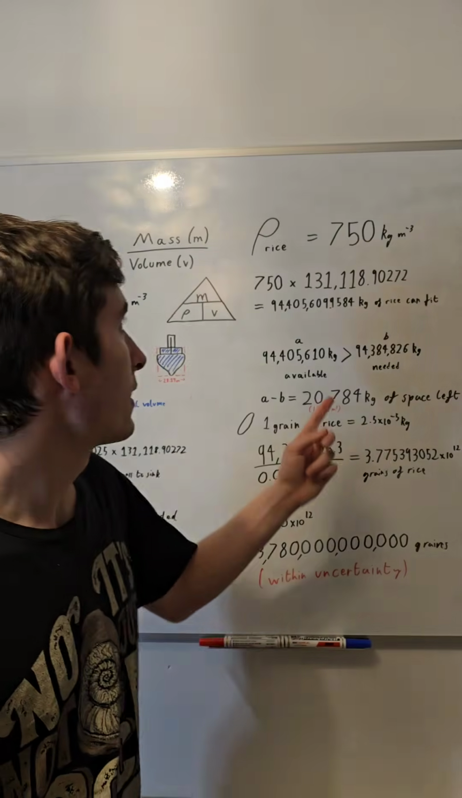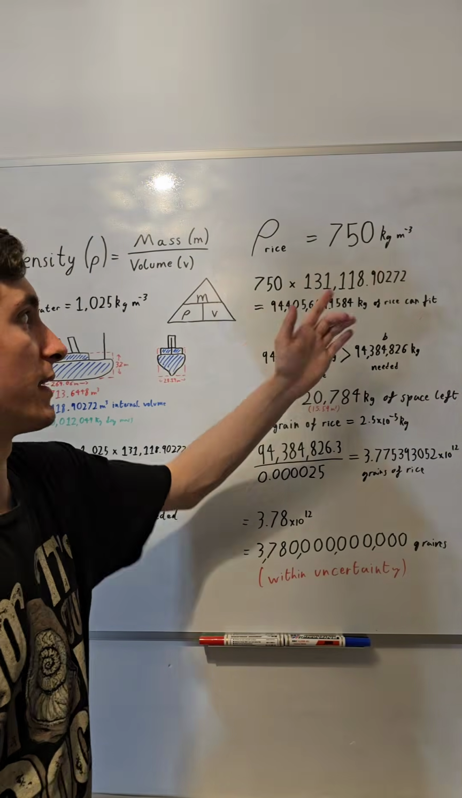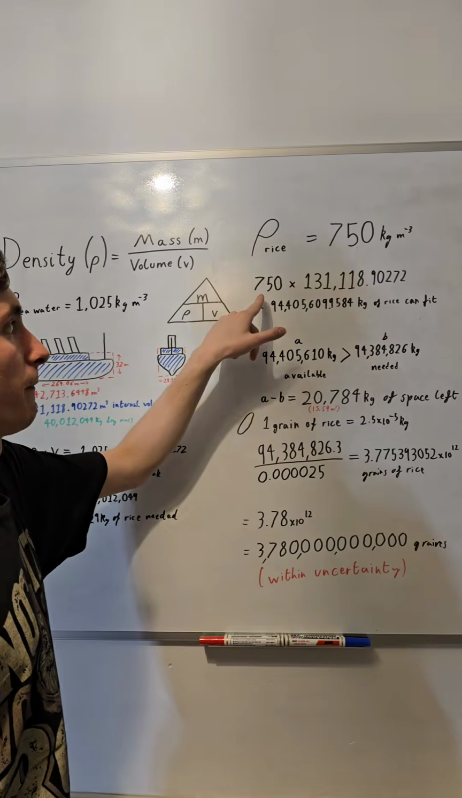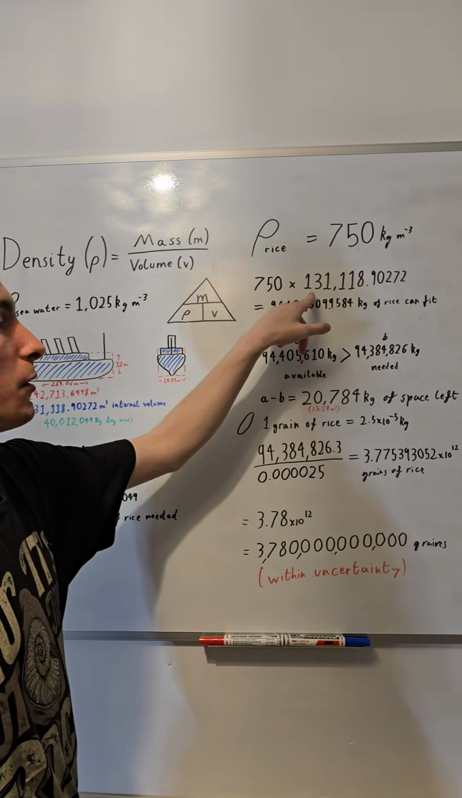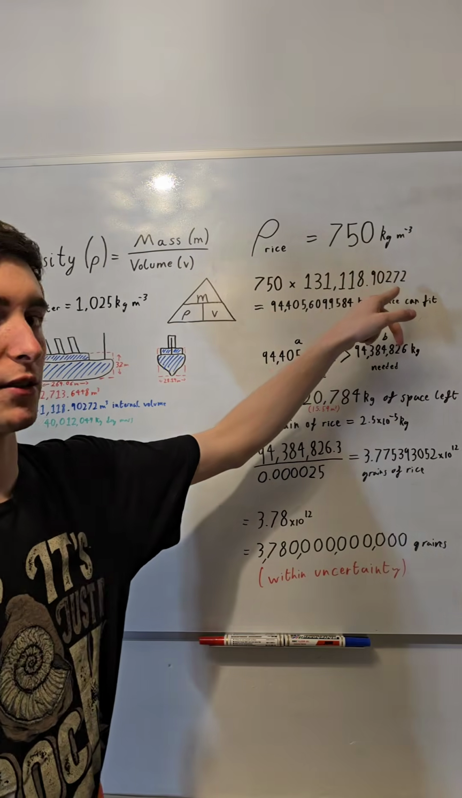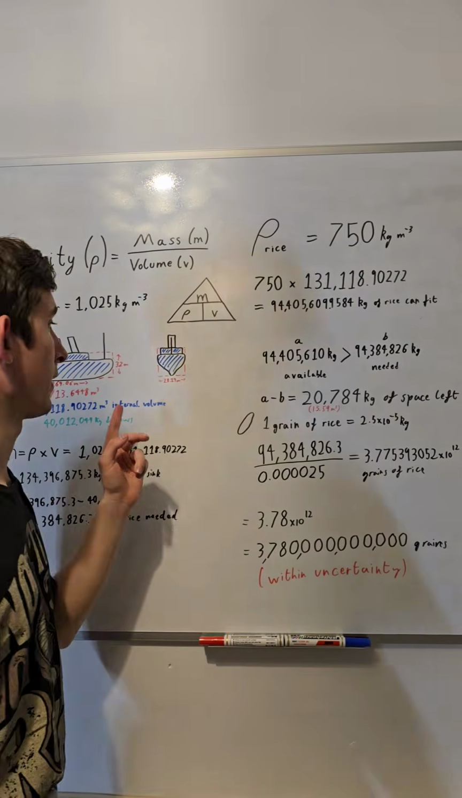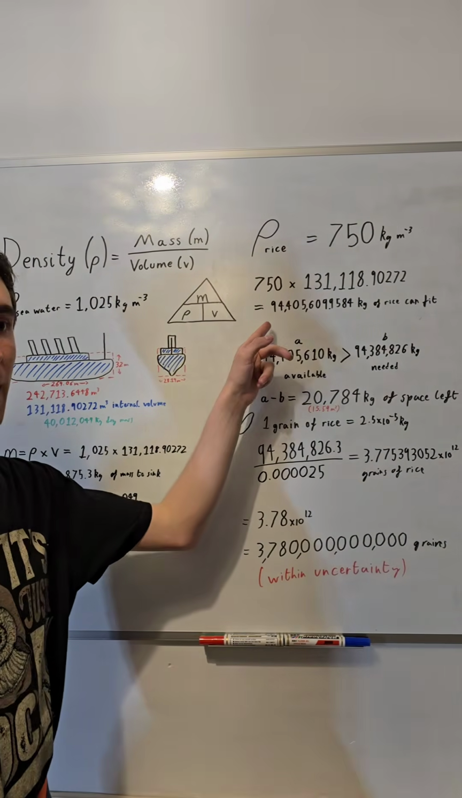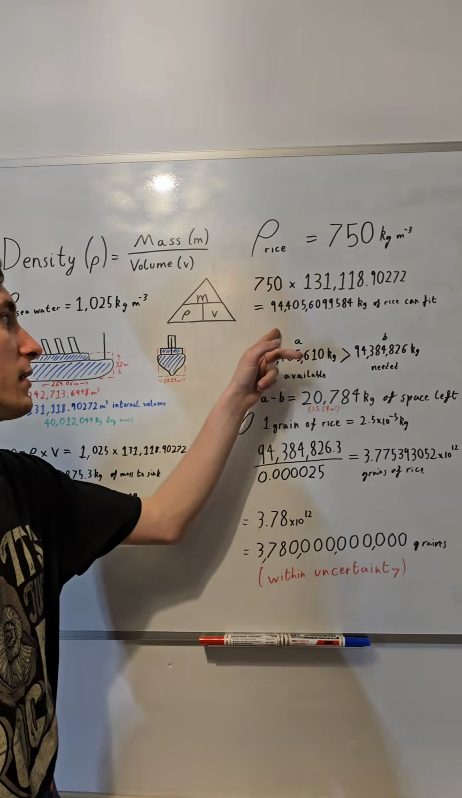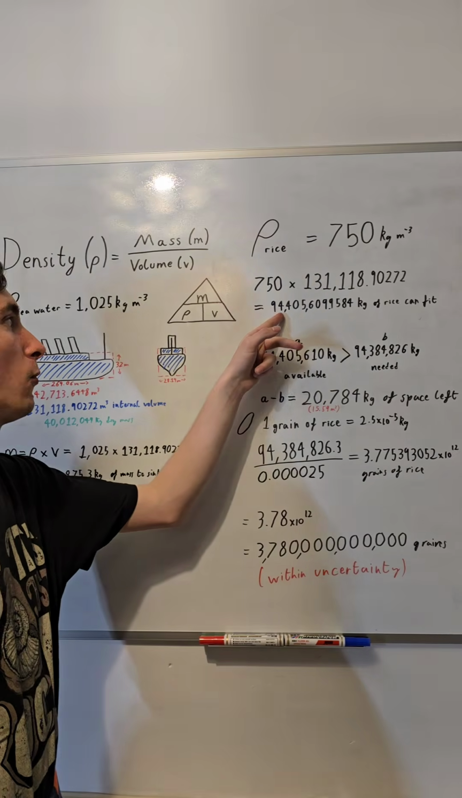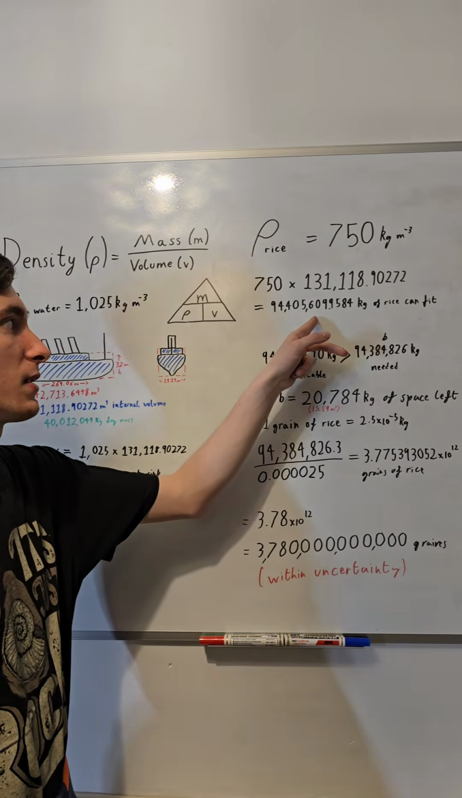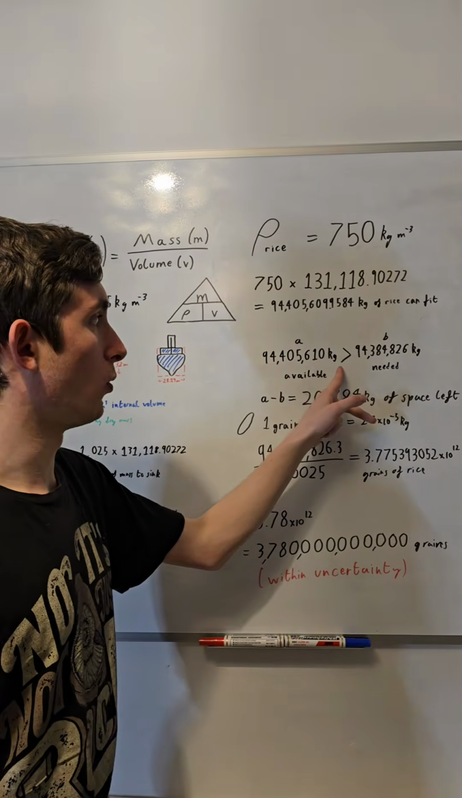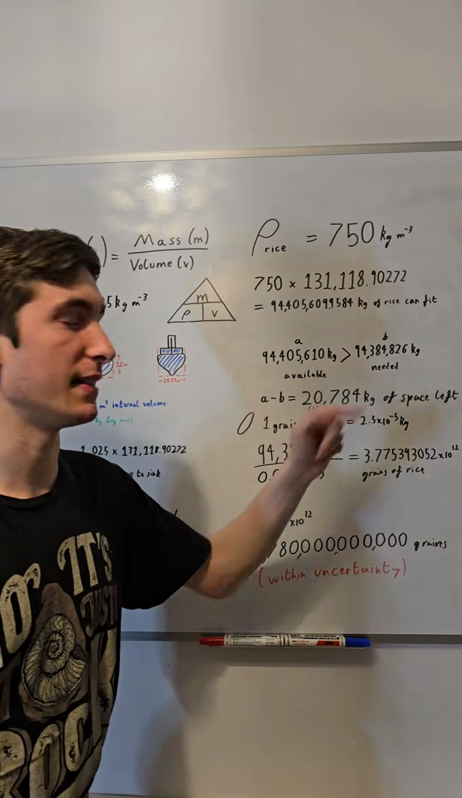Now, onto rice. Average density of rice is around 750 kilograms per cubic meter. So we take 750 and multiply that by 131,119 cubic meters for, again, the volume of the Titanic. And we get a total mass of rice that we can fit in the Titanic to be 94,405,610 kilograms, which is just barely more than the amount we need.